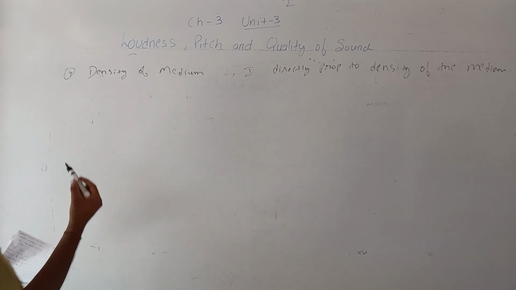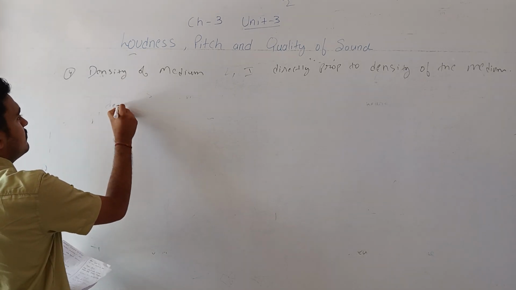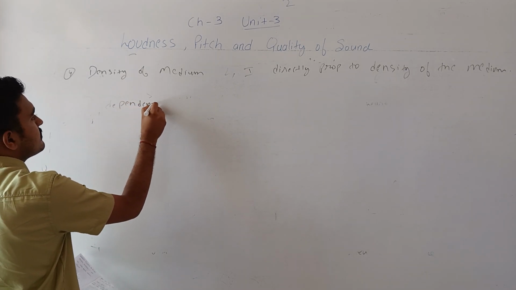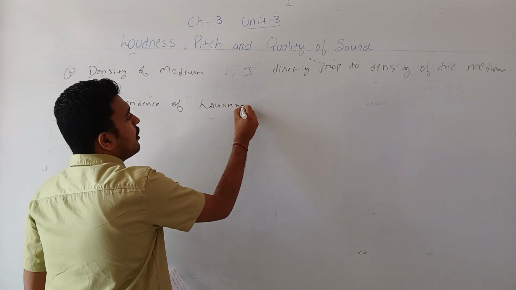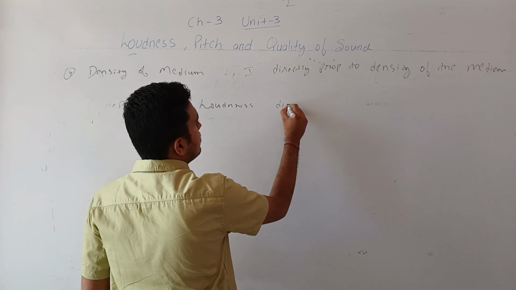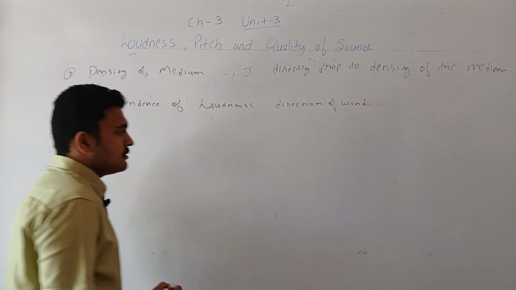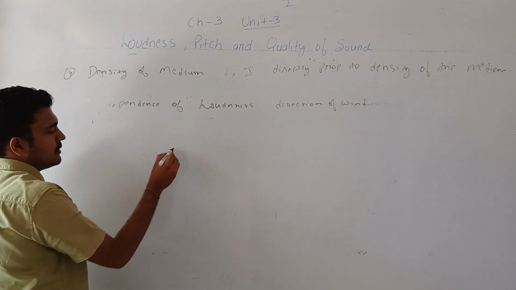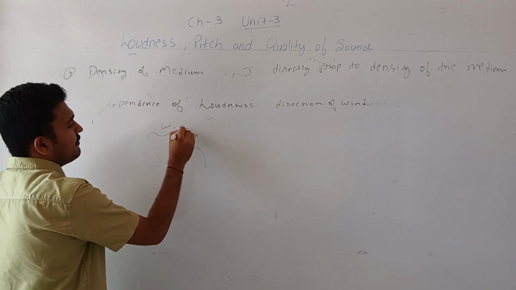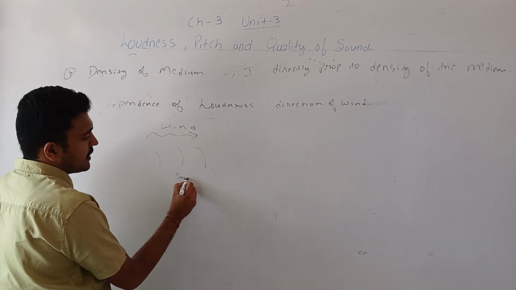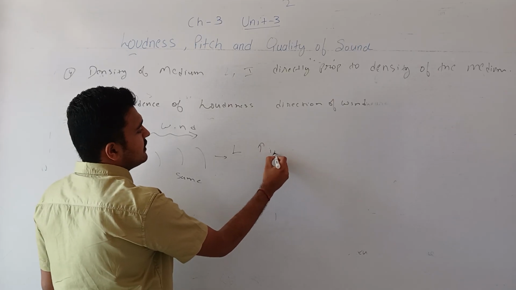Then there is the dependence of loudness on the direction of wind. If the sound and wind are in the same direction, then the loudness increases.